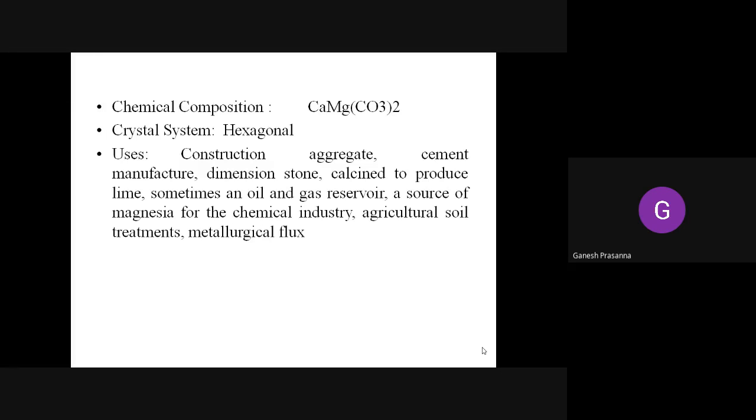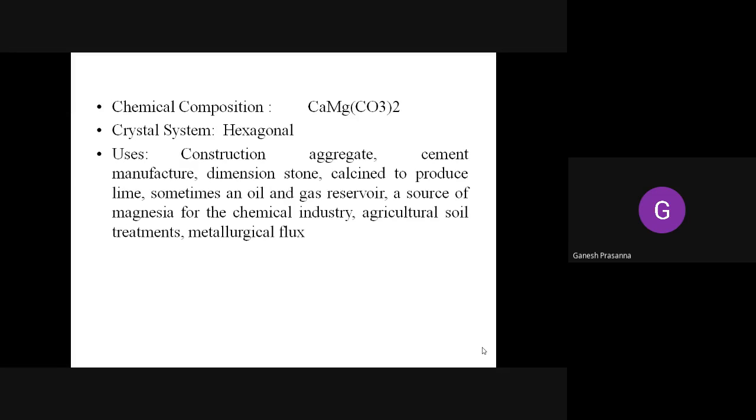Coming to the uses, it is used as a construction aggregate in cement manufacture, and as a dimension stone. In many parts of northern Karnataka, especially in parts of Gulbarga, Bijapur, Bagalkot, and Raichur, you can find dolomite used as construction dimension stone and sometimes as foundation stone.